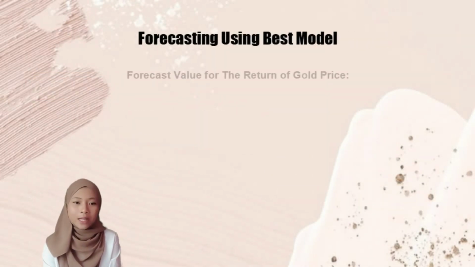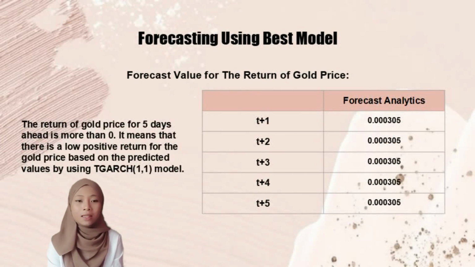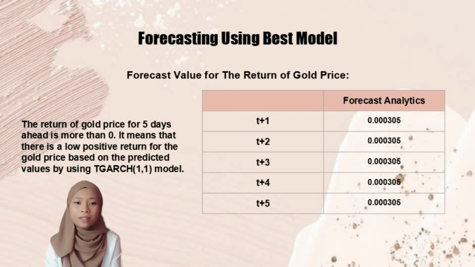Now we are going to forecast using the best model. The prediction was executed by using the Izzah model since it is the best model among the 3 models. Based on the result that we get, this indicates that the return of gold price 5 days ahead is more than 0. It means that there is a low positive return for the gold price based on the predicted values by using Izzah model.